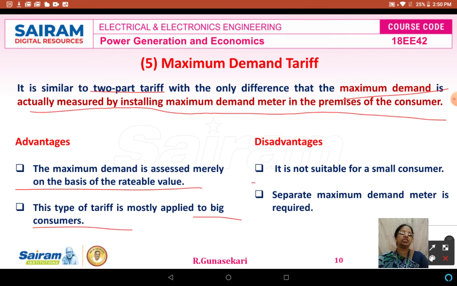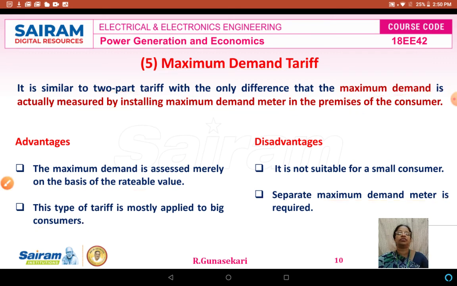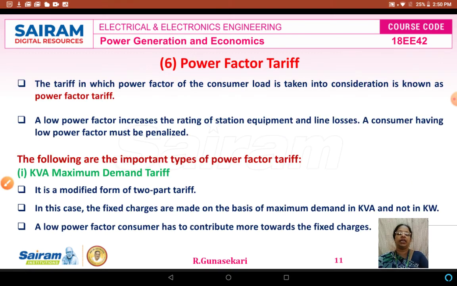Disadvantages: this is not suitable for small load consumers, that is, small consumers. And a separate maximum demand meter is required for measuring the maximum demand, because in a maximum demand tariff we have to measure the maximum demand. Therefore, a separate meter is required for measuring the maximum demand. These are the disadvantages of the maximum demand tariff.